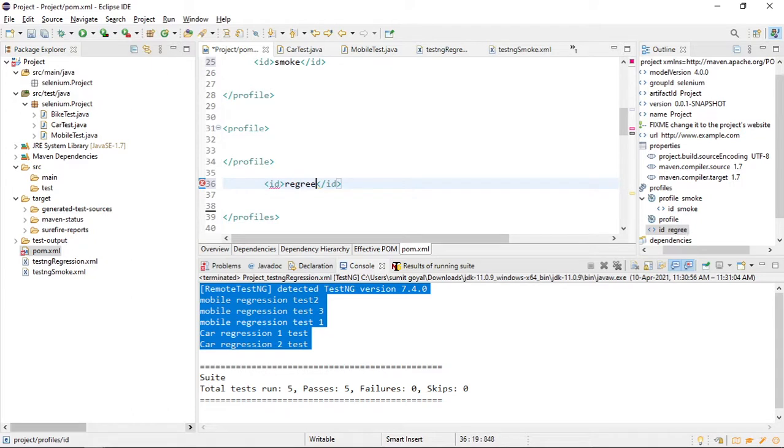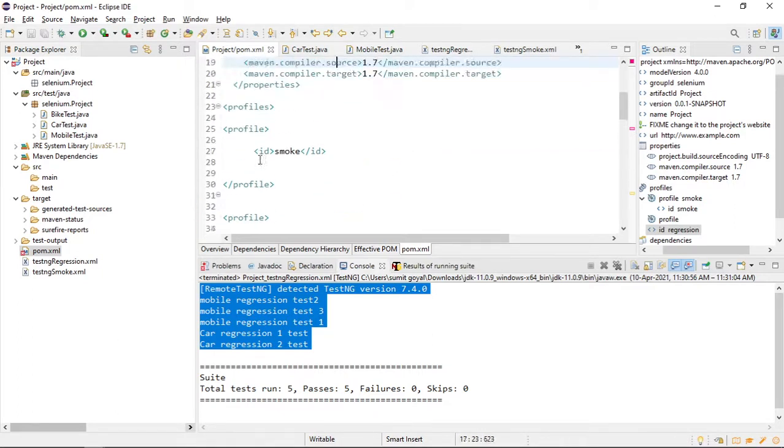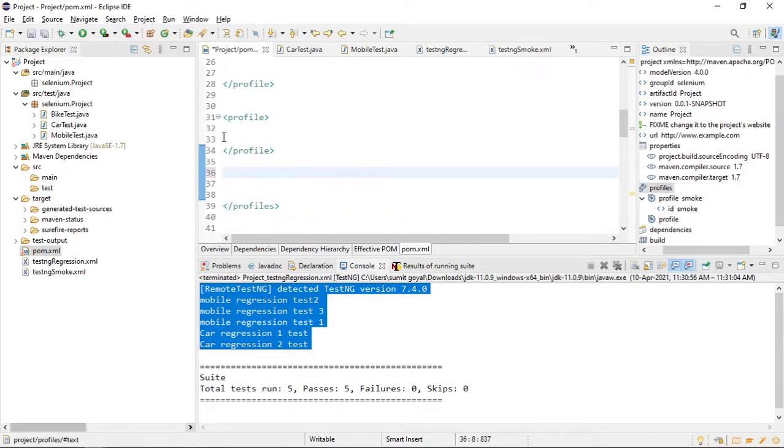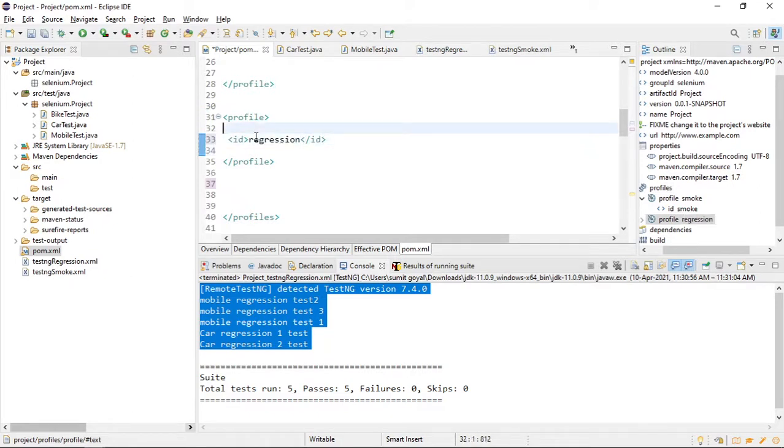We are working on two testng XML files as of now. First is ID, second is, what is the error? Okay, so I should have placed it inside this. So this is my second profile, ending and starting. Now I will provide it here.